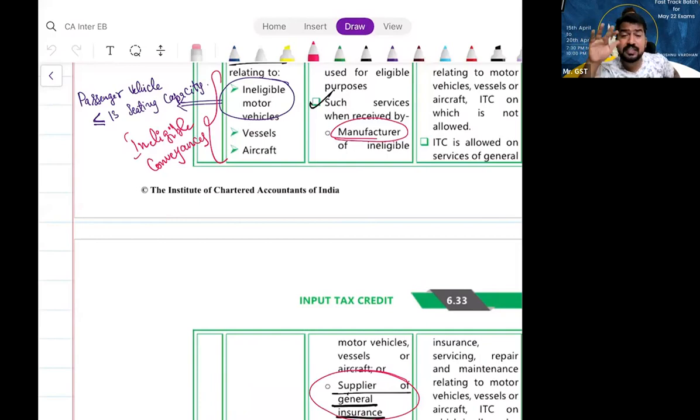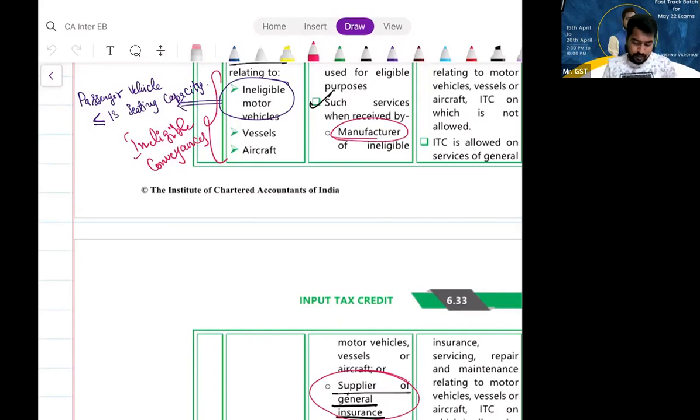SpiceJet Airlines is purchasing an aircraft. Can they take ITC on the purchase of the aircraft? Yes, sir. SpiceJet Airlines is taking servicing activities on the aircraft, can they take ITC? Yes. General insurance, yes. Repairs and maintenance, yes, because that is not an ineligible conveyance for SpiceJet Airlines. They purchase it, they can take ITC. If they take general insurance on that, take ITC. Servicing on that, take ITC. Repairs and maintenance on that, take ITC. Hope it is clear. Shall we proceed?